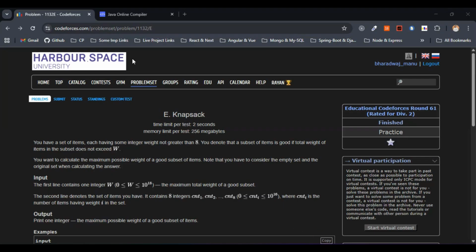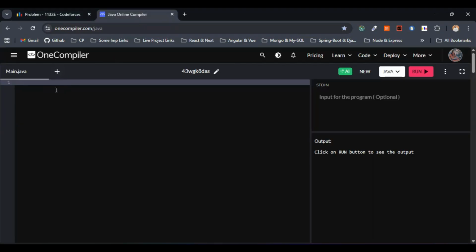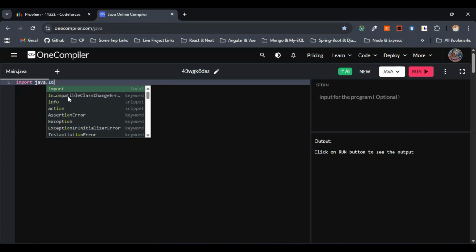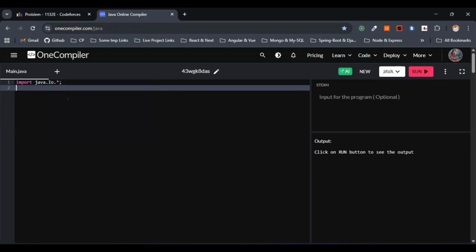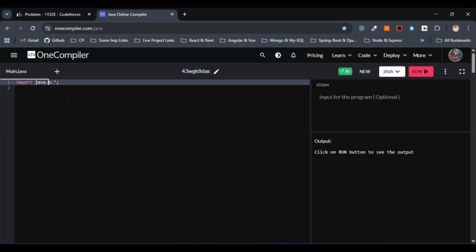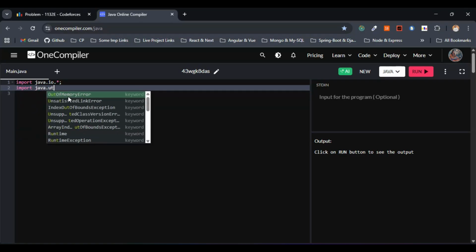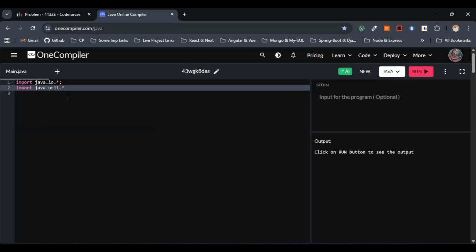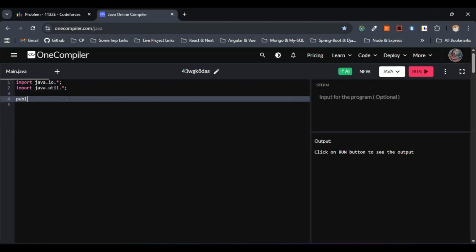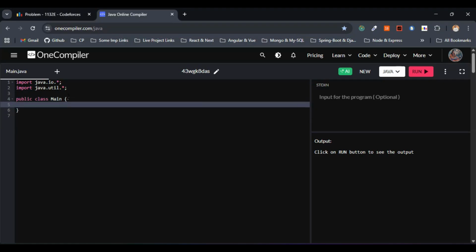Let's start writing the code. I'll just come here. We'll be making use of fast input and output, so I'll import the input output package, java.io.*, and we'll also be making use of different utilities, so I'll import the utility package, java.util.*. This is fine. Let's go with some class name here. I'll just go with Main. You can go with any class name that's relevant to this question.